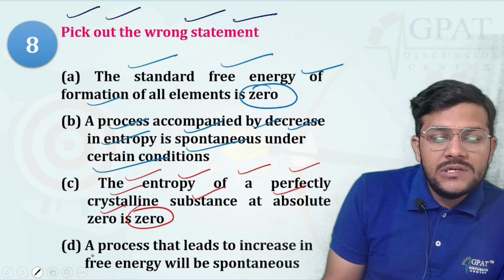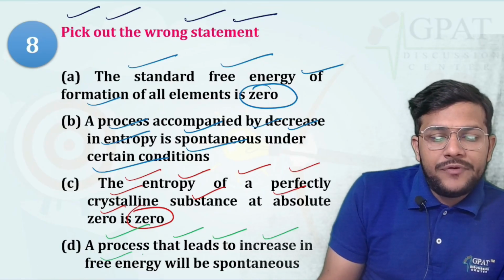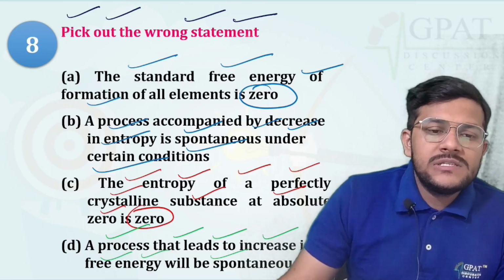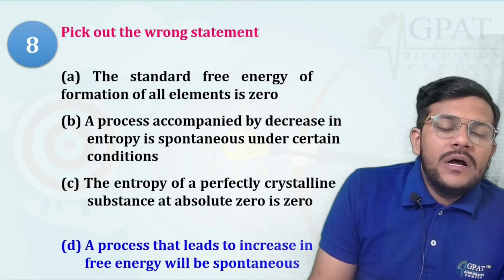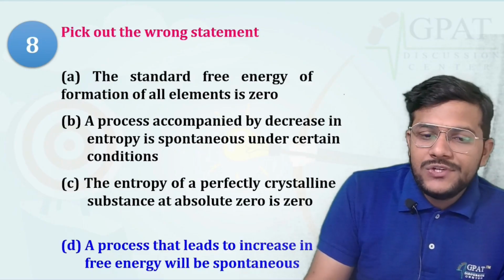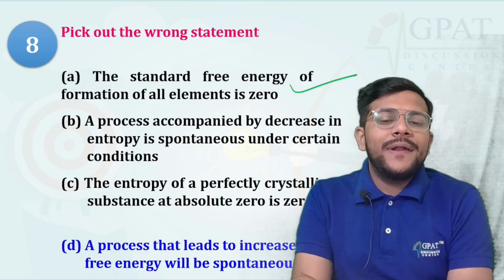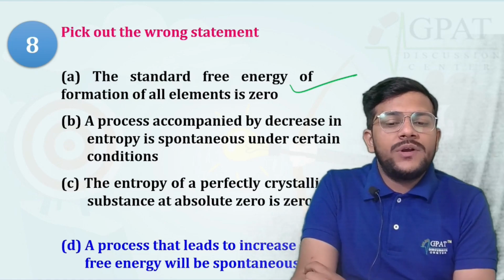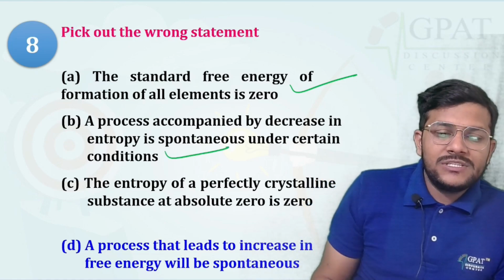Fourth: a process that leads to an increase in free energy will be spontaneous. So yes, the standard free energy of formation of an element is 0. That is a true statement. A process accompanied by a decrease in entropy is spontaneous under certain conditions. This is also a correct statement.